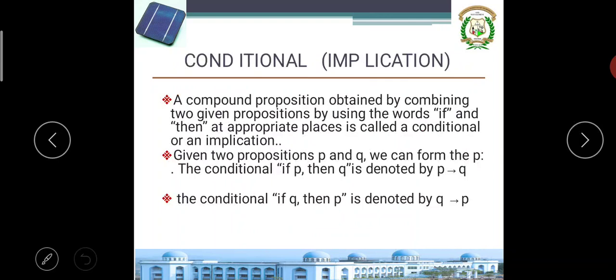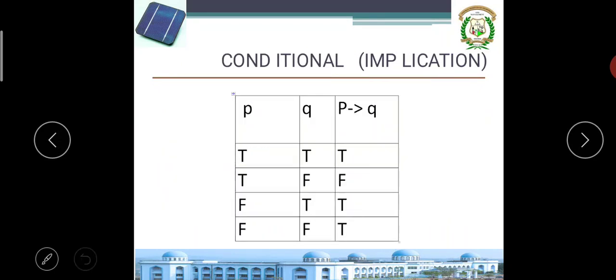Given two propositions P and Q, we can form the conditional "if P then Q", denoted by P implies Q. In the reverse way, if Q then P is called Q implies P. The truth table is very simple. If P is true and Q is false, then only it is false. In other cases it is true.